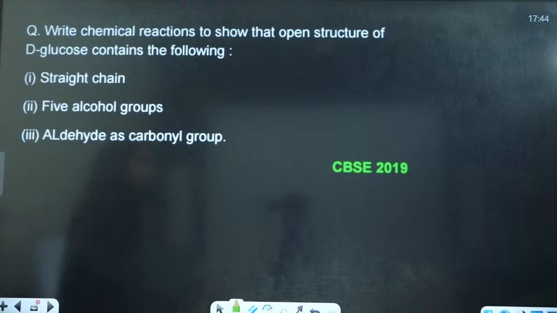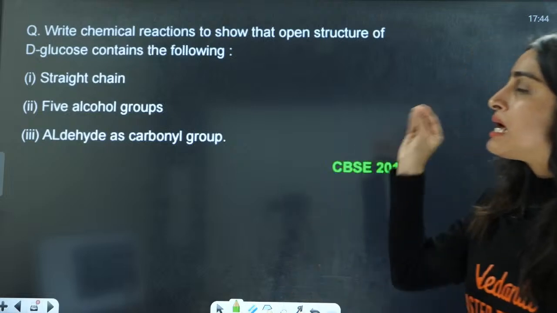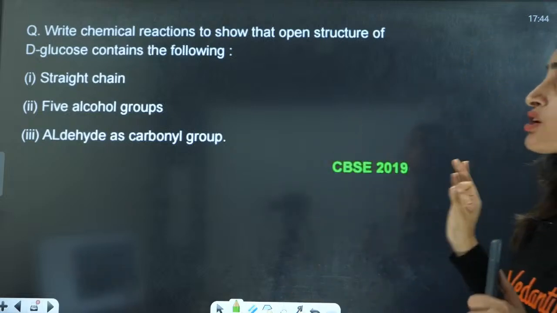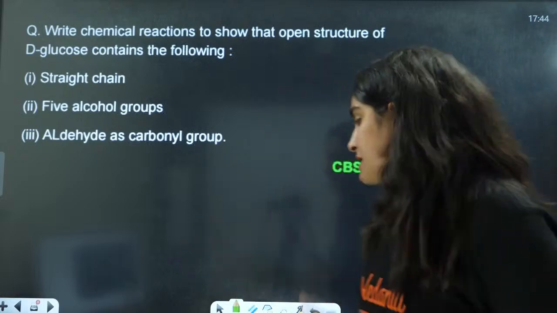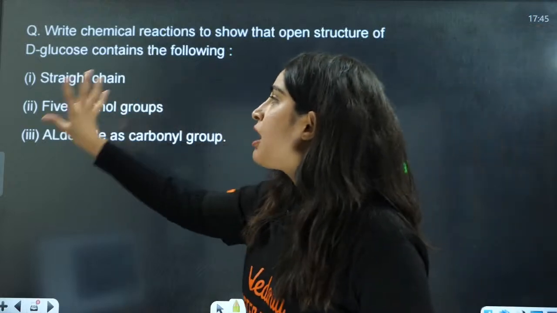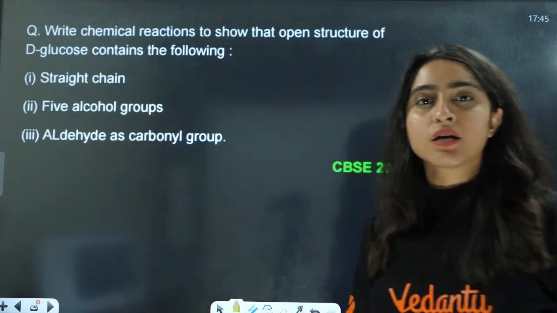These are the questions from reactions of glucose. Write chemical reactions to show that the open structure of D-glucose contains the following: a straight chain, 5 alcohol groups, and an aldehyde, which has a carbonyl group.